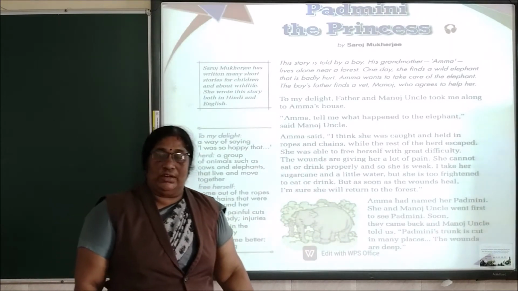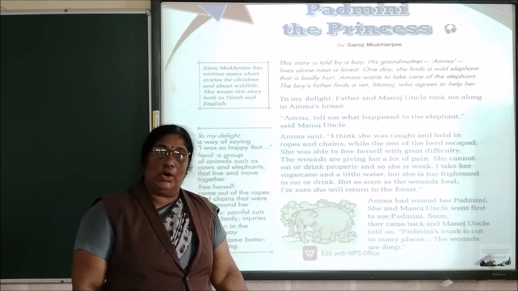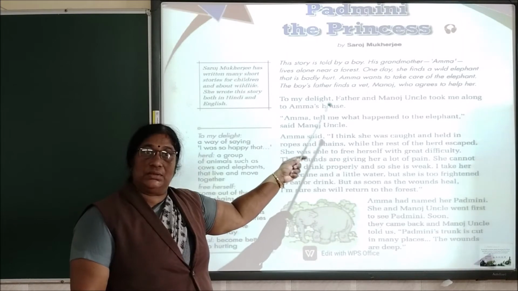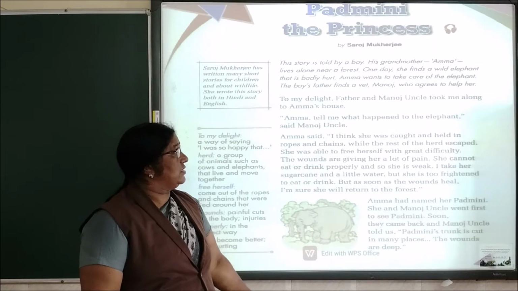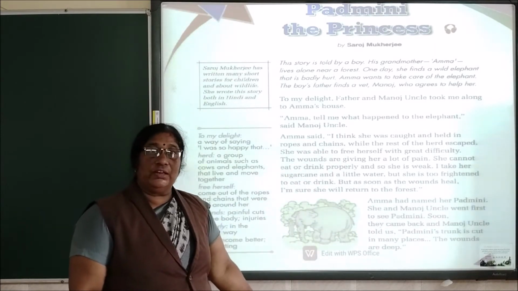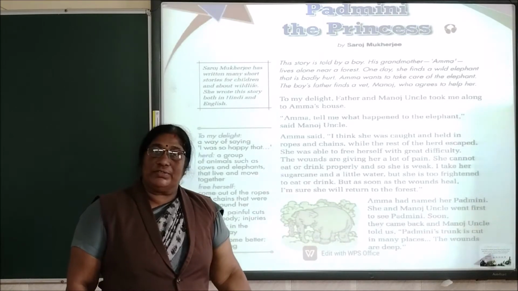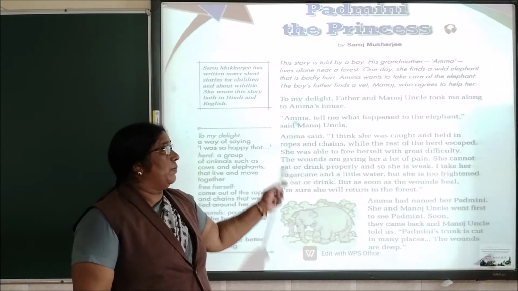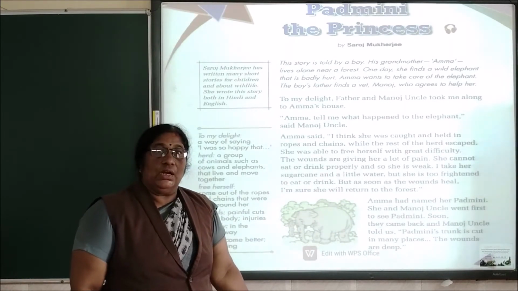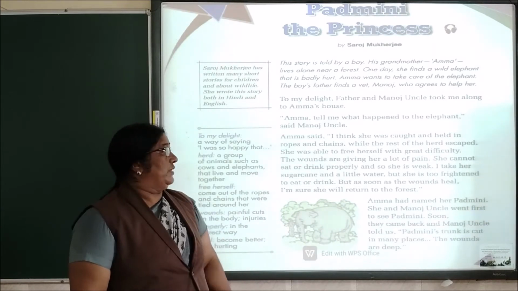From this introduction, we come to know that this story was told by a boy and he called his grandmother Amma. Amma lived alone near a forest. One day she found a wild elephant that was badly hurt. She wanted to take care of that elephant because she was very fond of animals. So the boy's father found a vet whose name was Manoj. Dr. Manoj agreed to help her to treat the elephant.